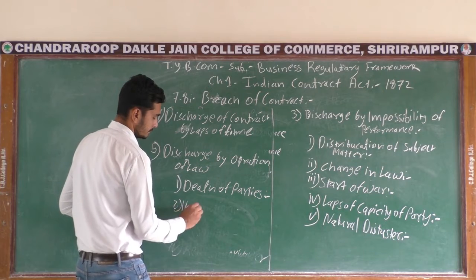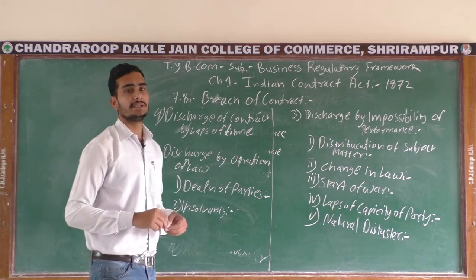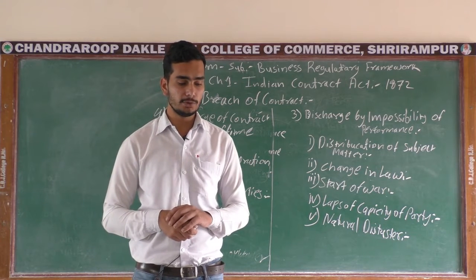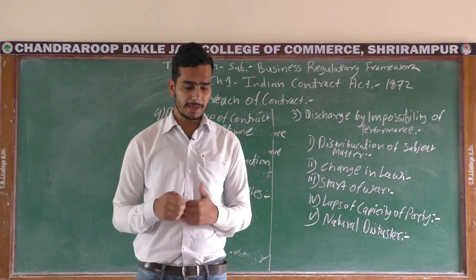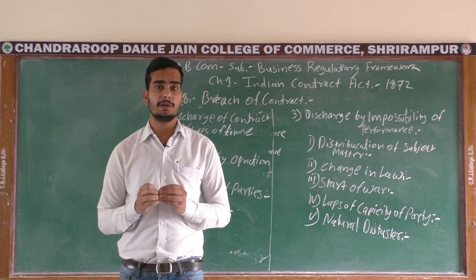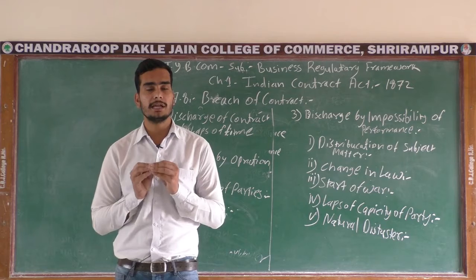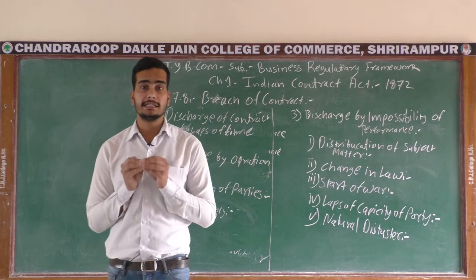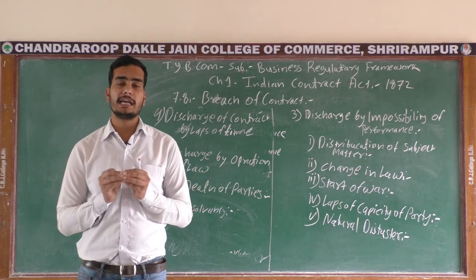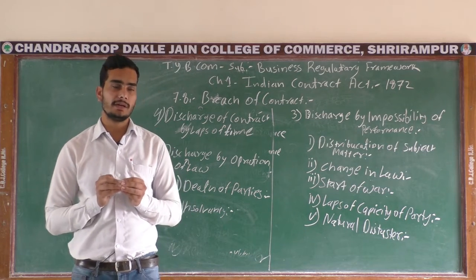Insolvency. If your contract is related to a financial term and, for some reason, one of the parties is unable to make the payment under your contract, and he becomes insolvent, declared by the court and the statutory body, then you cannot claim him to fulfill your contract because he is already declared an insolvent person, and an insolvent person is not legally bound in any type of financial term and financial condition because he is unable to perform his financial course of action.